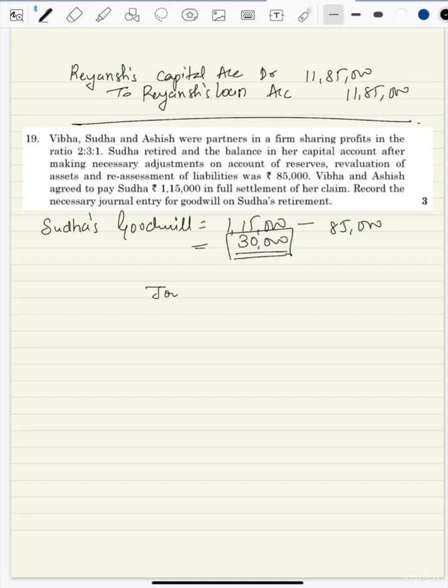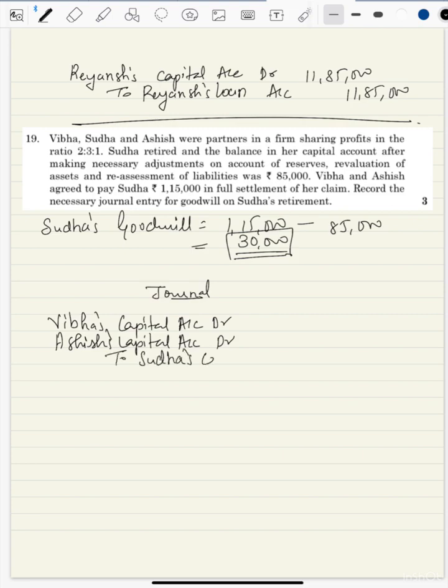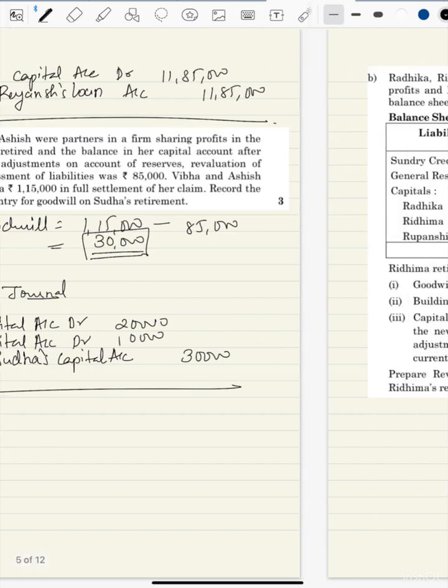So the journal entry will be Vibha's capital account debit, Ashish's capital account debit, to Sudha's capital account 30,000, and if we divide by 3 we'll get 10, 2s are 20 and 1s are 10. This is the solution of this question.